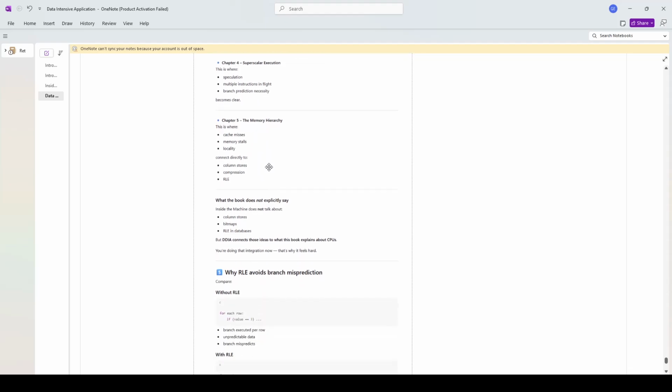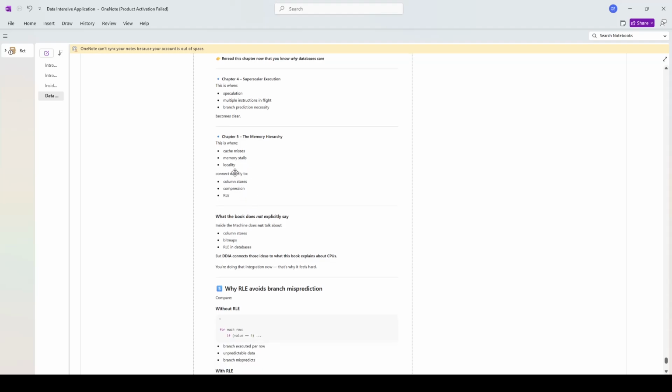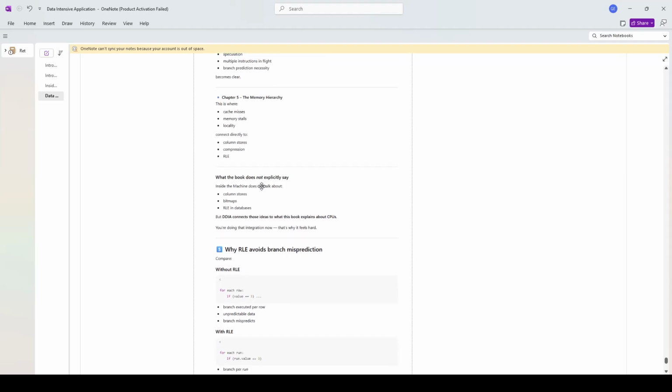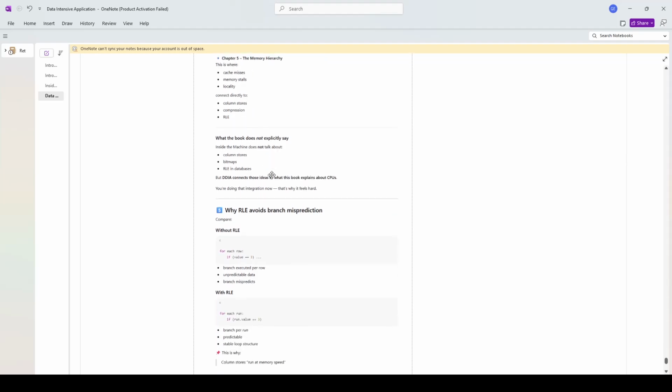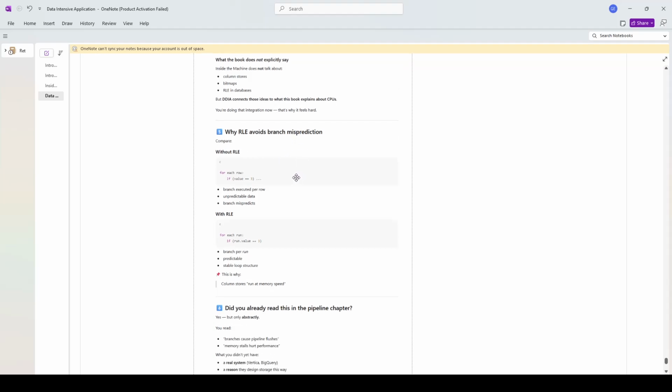Chapter 5, the memory hierarchy. This is where cache misses, memory stalls, and locality connect directly to column stores, compression, and RLE. What the book does not explicitly say: Inside the Machine does not talk about column stores, bitmaps, or RLE in databases, but DDIA connects those ideas to what these books explain about CPUs. You're doing that integration now. That's why it feels hard.